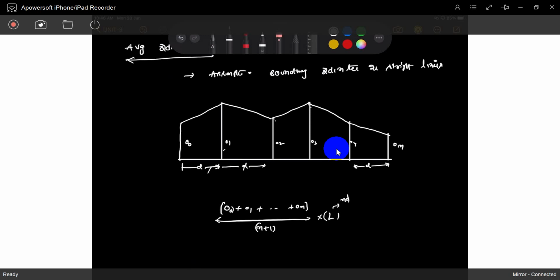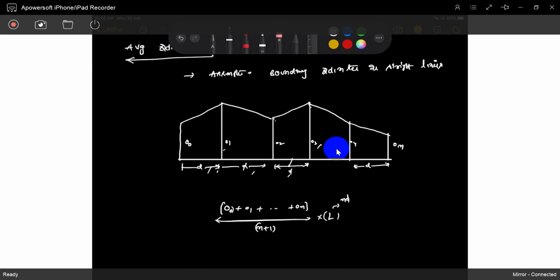So how many? 1, 2, 3. 3 is there, so that's it. If O3 is there, it is completed. How many N D? 3 D. So N D. The mid ordinate and average methods are probably the same, but in this we can include the end ordinates also. So by this we will choose the same method.